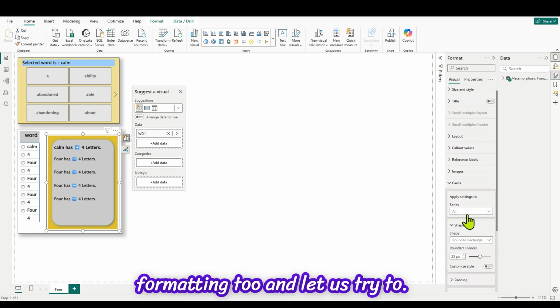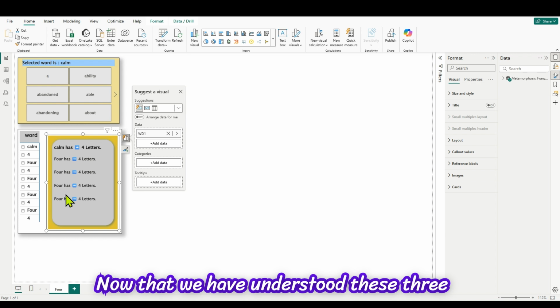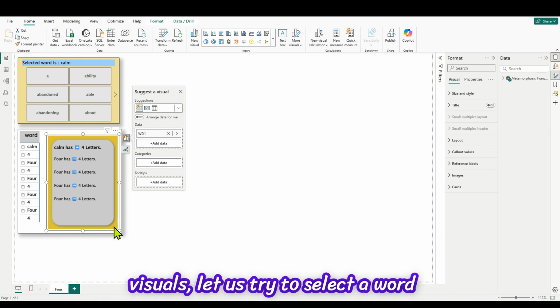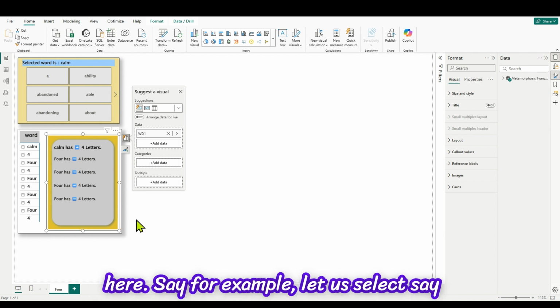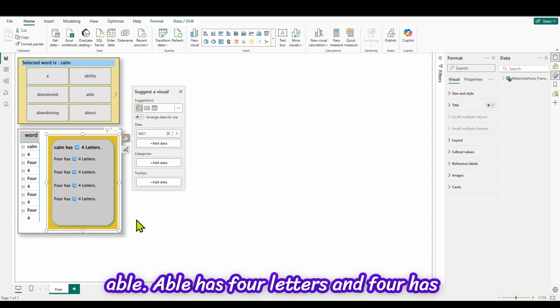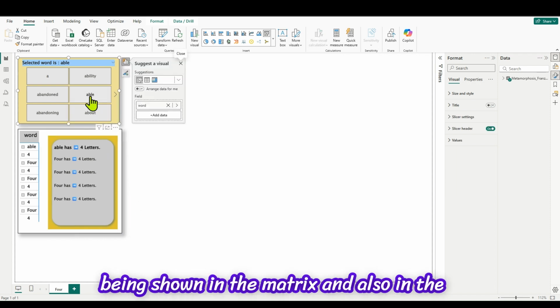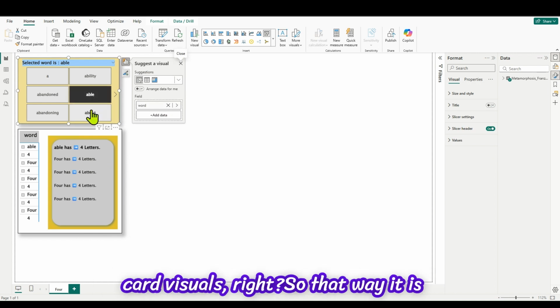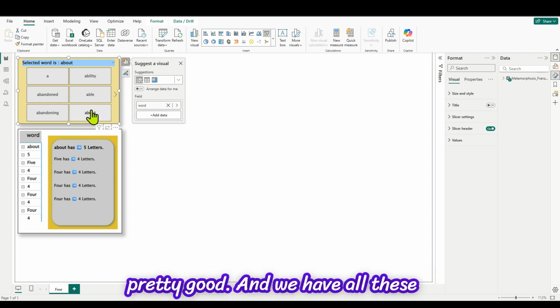Now that we have understood these 3 visuals, let us try to select a word here. Say for example, let us select able. Able has 4 letters and 4 has 4 letters. So all the details are being shown in the matrix and also in the card visuals, right? So that way it is pretty good.